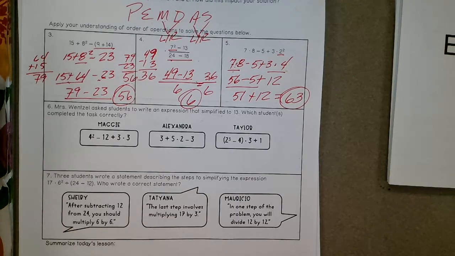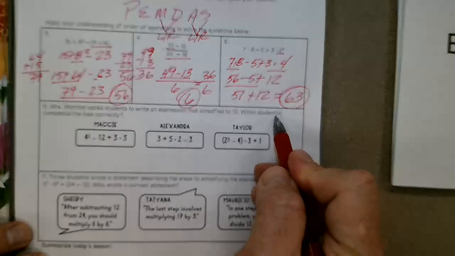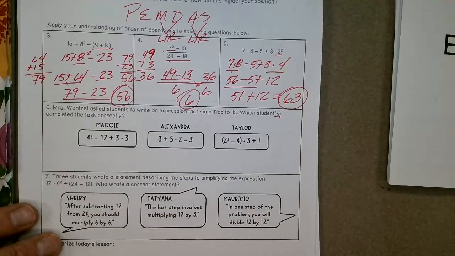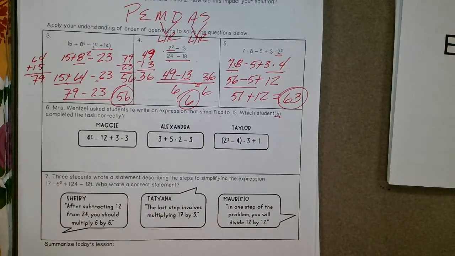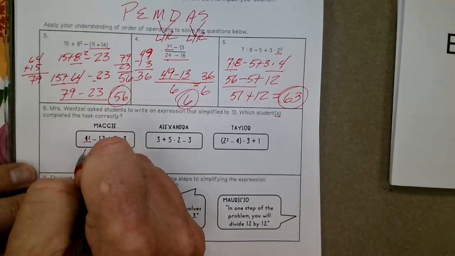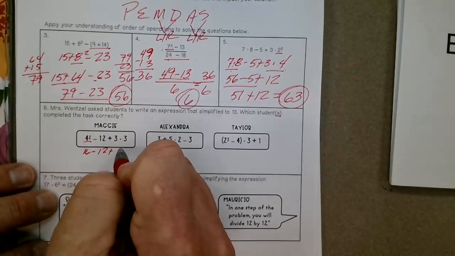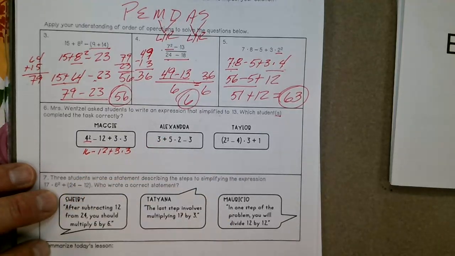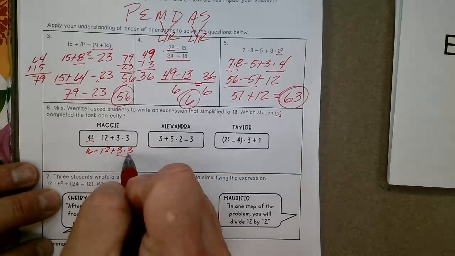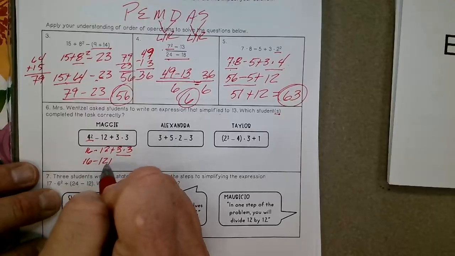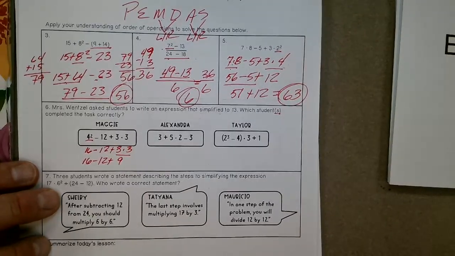I'm just going to work on these and see which one it is. And I guess it could be more than one because they have a student in parentheses, right? So let's take a look at Maggie here. 4 squared is 16 minus 12 plus 3 times 3. 16 minus 12 plus 9, right?